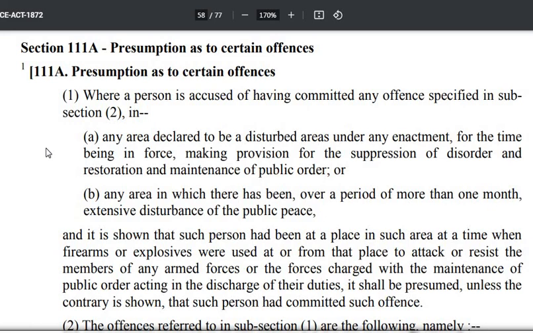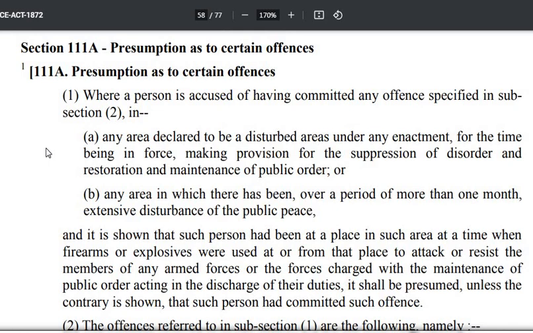Now the section says that suppose between paramilitary forces or government forces and Naxalites, there is an exchange of fire somewhere, anything between Naxalites and any such person. So on waging war, there is an exchange of fire between them and government forces, and some person is arrested on the spot, then it shall be presumed, अब shall है इधर, it shall be presumed that such person had committed that offense, मतलब वो भी उस ऑफेंस का पार्ट है।